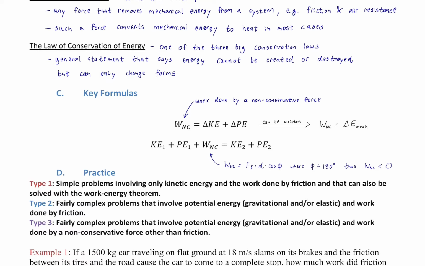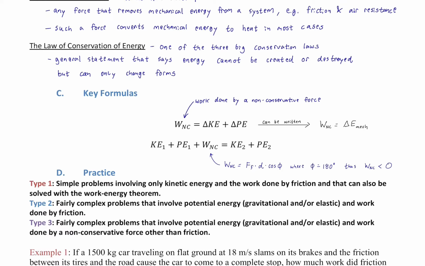Because then we have to remember that we're talking about the magnitude. It's better to just stick with the definition of work rather than introducing extra things. Be like, oh, is this work or is this the magnitude of work? That's confusing. But if we just stick to one rule where we always know that work is calculated the same way, the definition of work is force times distance times cosine of the angle between those two vectors, then we're fine, because that will always apply. All right? And that's what applies here.